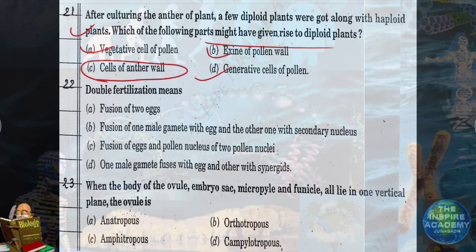Why? The reason is the anther is a diploid structure. Anther wall cells are also diploid. So if vegetative propagation is happening from it, it will be from the anther wall only. So cells of the anther wall will give rise to diploid plants.